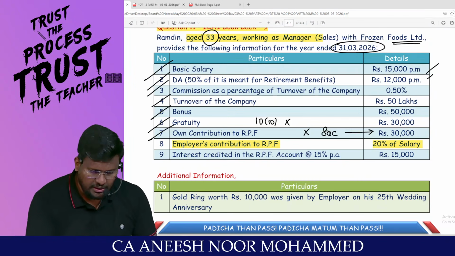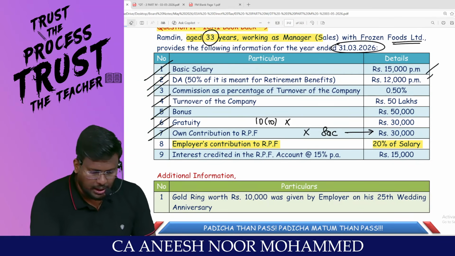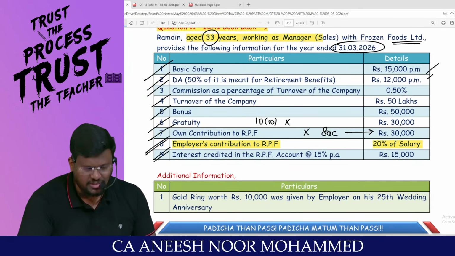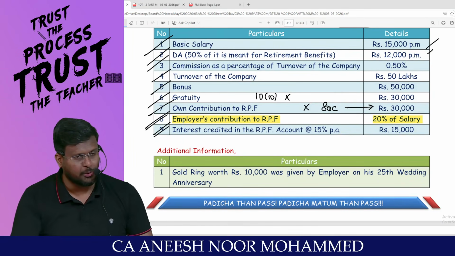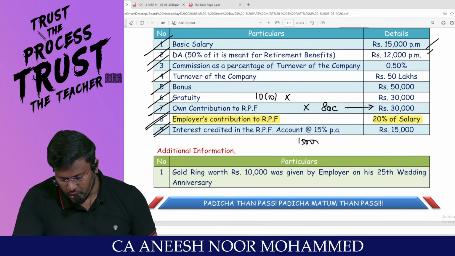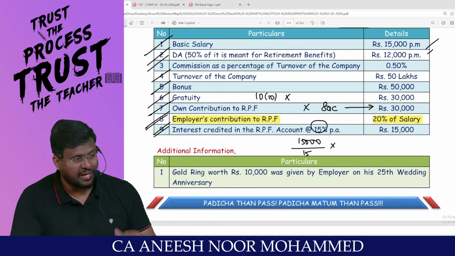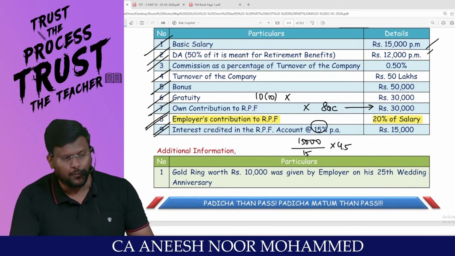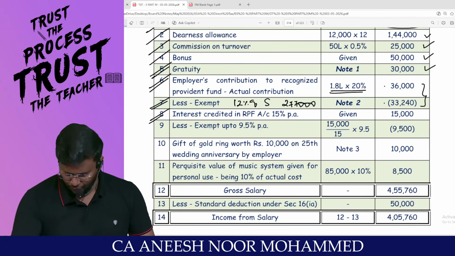Sir, interest credited, the next point. Interest credited in the recognized provident fund account at 15% per annum. How much is allowed? 9.5% is allowed. Over and above 9.5% should be taxable. So 15,000 divided by 15, because this is 15. In excess of 9.5 is 4.5. So 15,000 divided by 15 into 4.5 means 4,500.